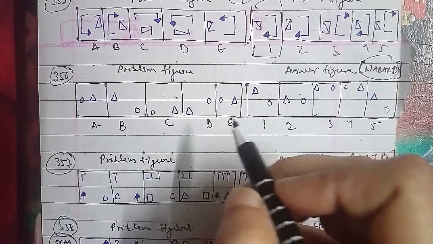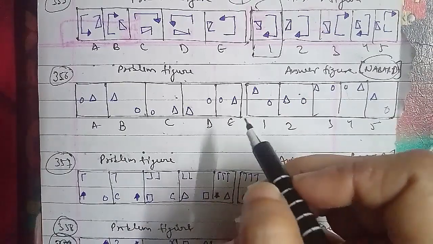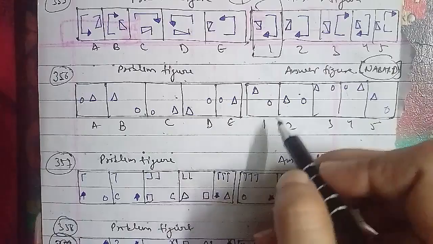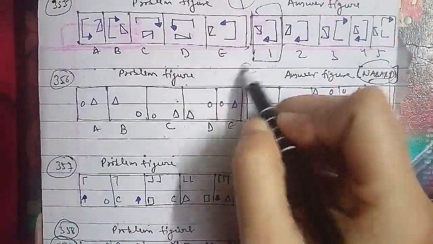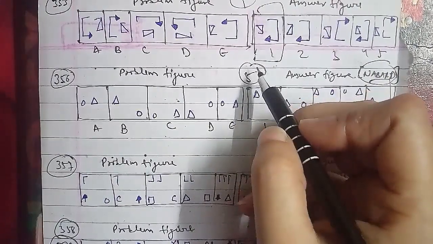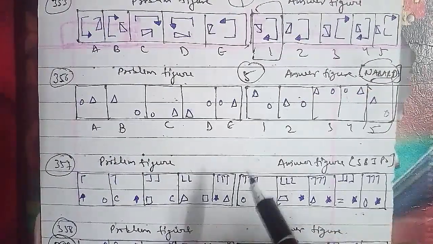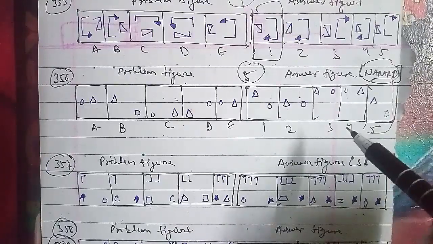So the circle appears in a similar position in every fourth step. So we can say that after the E we will be having a fifth figure. That will be the right answer for this question. That is the fifth one in the answer figures.